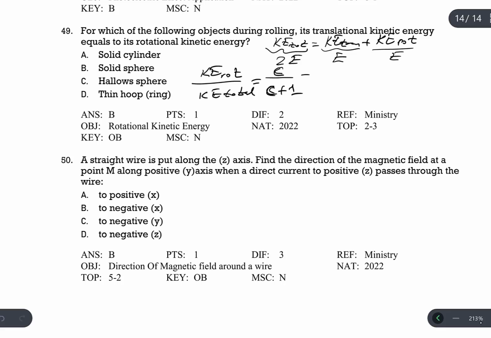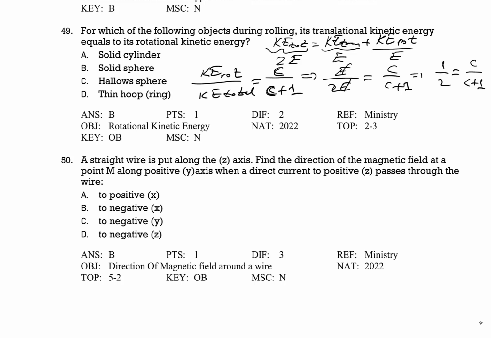Rotational kinetic energy is E, and total kinetic energy is 2E according to the above calculation, which is equal to C divided by C plus 1. So this simplifies: 1 over 2 is equal to C divided by C plus 1. So we can get C from here.